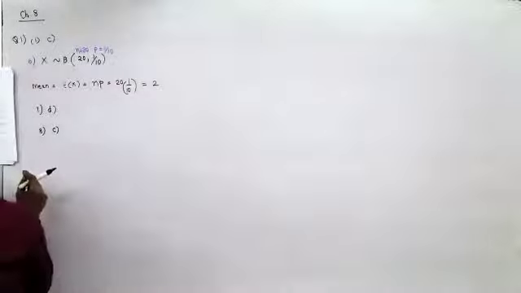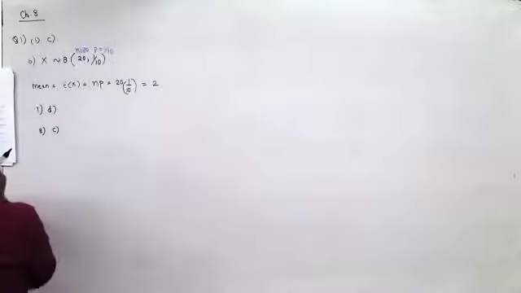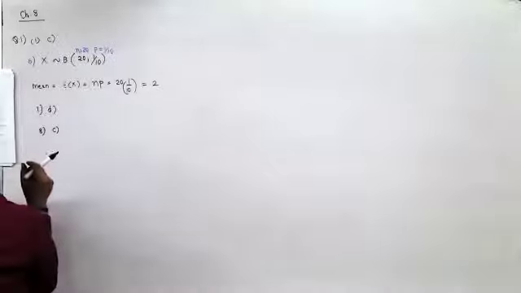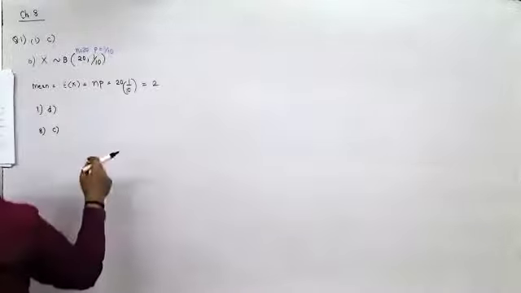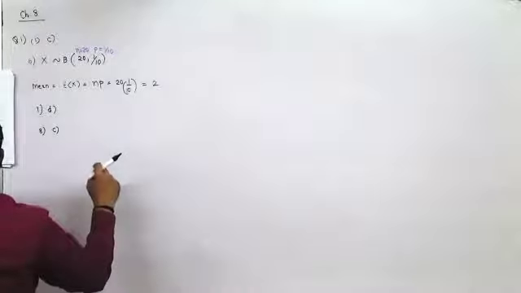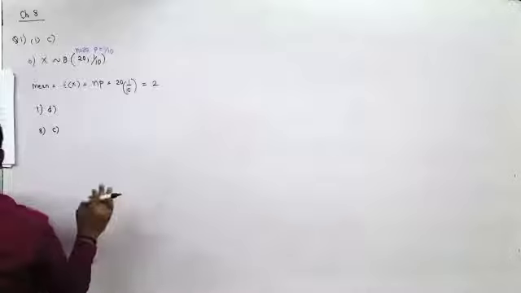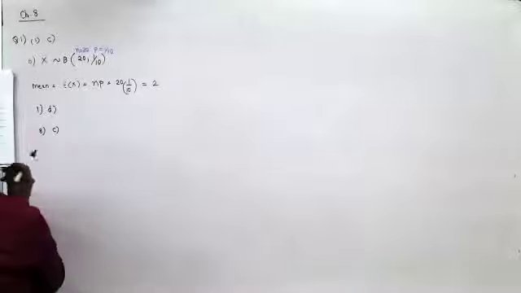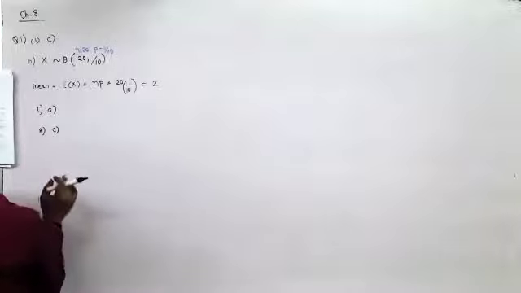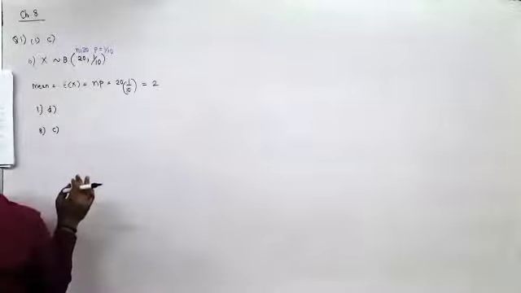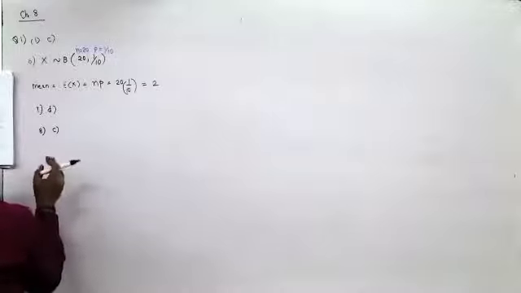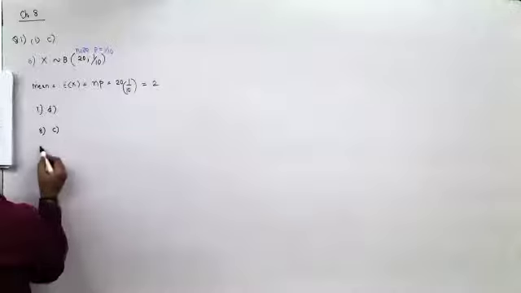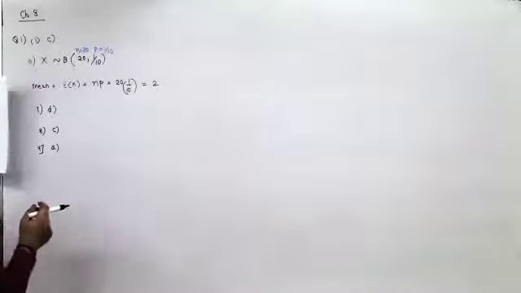A discrete random variable is said to have Poisson distribution if its PMF is given by P of X equal to e raised to minus m, m raised to x upon x factorial. Condition for m, the mean, is that it should be less than equal to 10. Now the options given are m should be greater than 0, m should be greater than equal to 0. First of all, your mean cannot be 0. Mean is not equal to 1, mean can be 1. Next one, mean greater than equal to 0, not so. A is the right option. Ninth one, A is the right option.